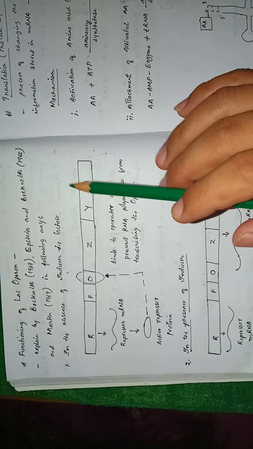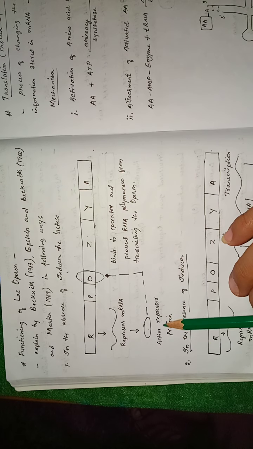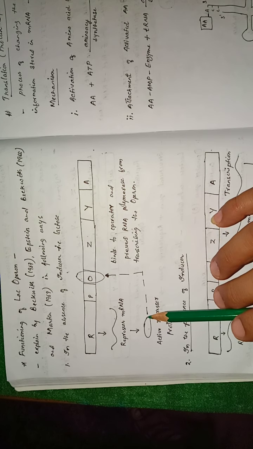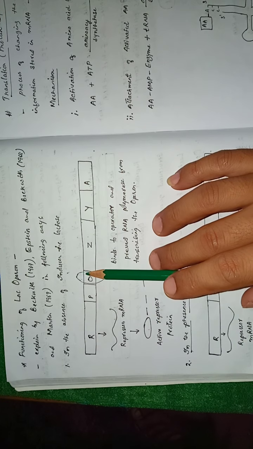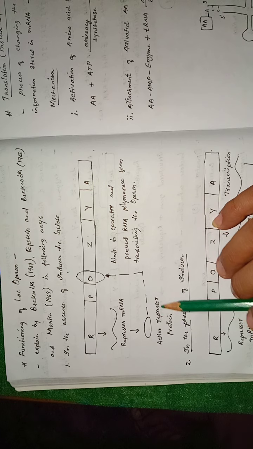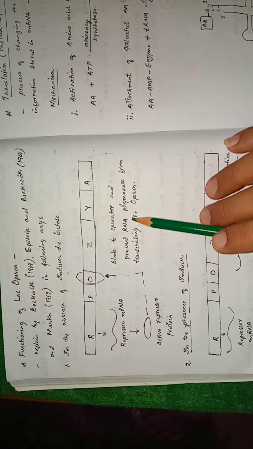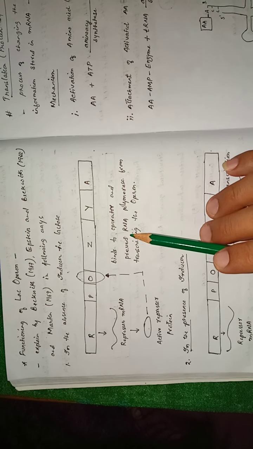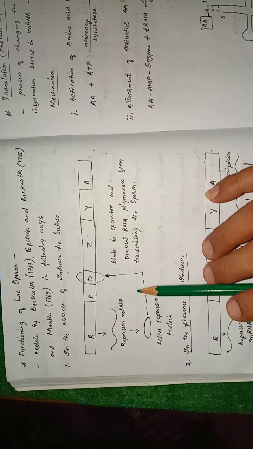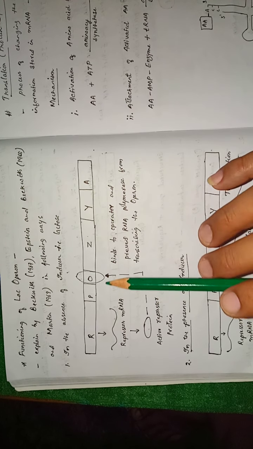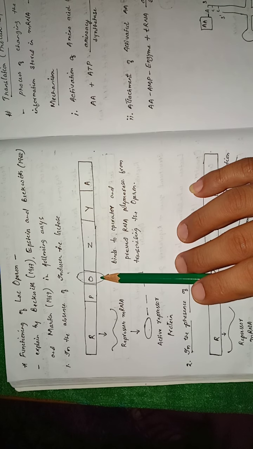When lactose is absent, the regulatory gene will produce a repressor protein which will bind to this operator. Once this repressor protein binds to this operator, it will prevent the RNA polymerase from transcribing these structural genes, and transcription is blocked because of the attachment of the repressor protein to this operator.